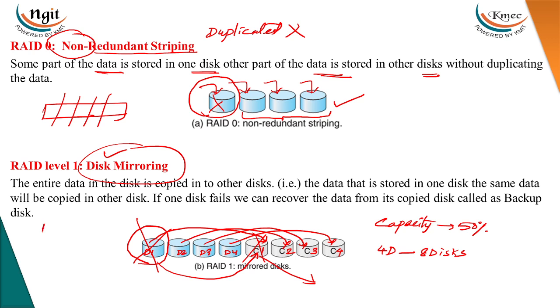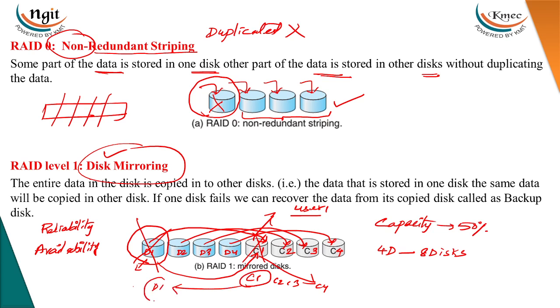But we can guarantee the reliability of data. That means one disk reliability and also availability. What does this mean? If one disk has failed, we can still recover the data. If any user requests the data, the servers can transfer the data from the backup disk. Once this disk is replaced by a new disk, then whatever data is present in the backup disks C1, C2, C3, C4, we can transfer the entire data to the new disk.